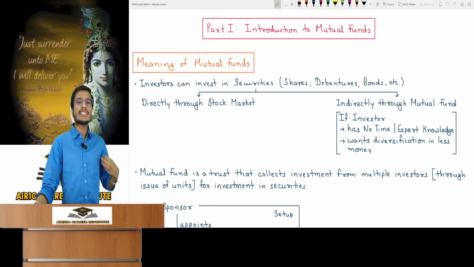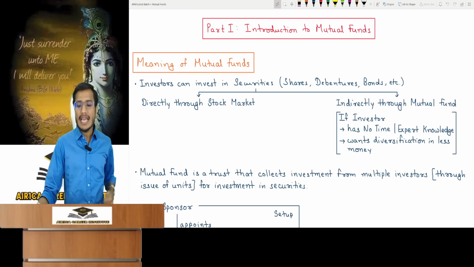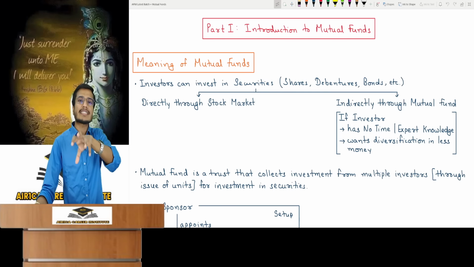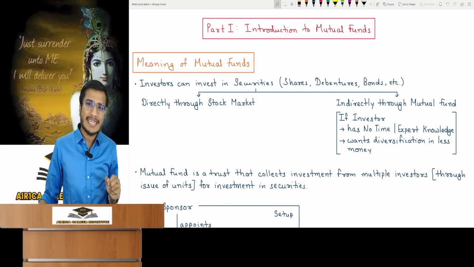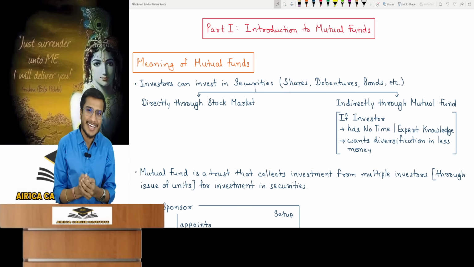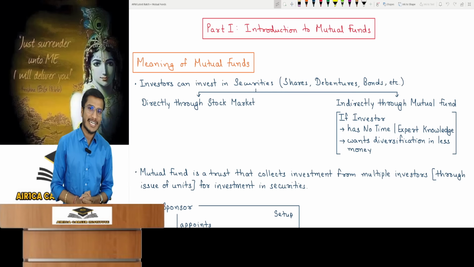Meaning I am a person who has a strong desire to invest in the stock market. But I don't have sufficient time, or I don't have that expert knowledge, or I want diversification with less money. So in such cases, a shortcut method was devised. A shortcut was created to fulfill such people's desires. And when a person needs help, a solution appears almost like a godsend. To fulfill the genuine wishes of such people, a mutual fund was thoughtfully established.